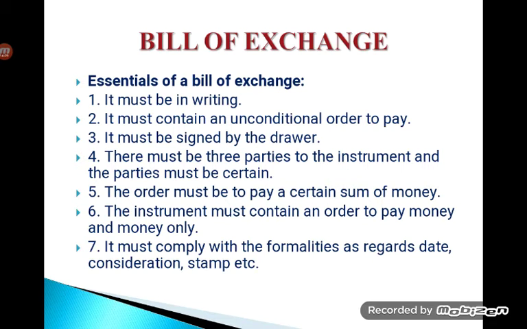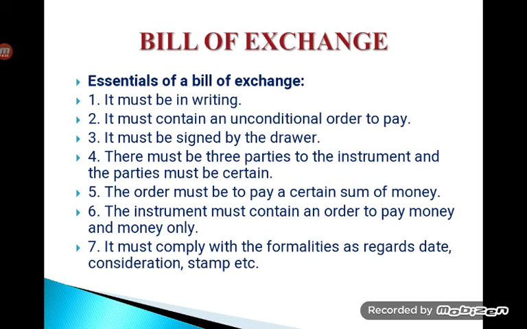Second, it must contain an unconditional order to pay, because the receipt he generates to make the payment will contain an unconditional order to pay a specified amount of money on or before a specified date in the bill.